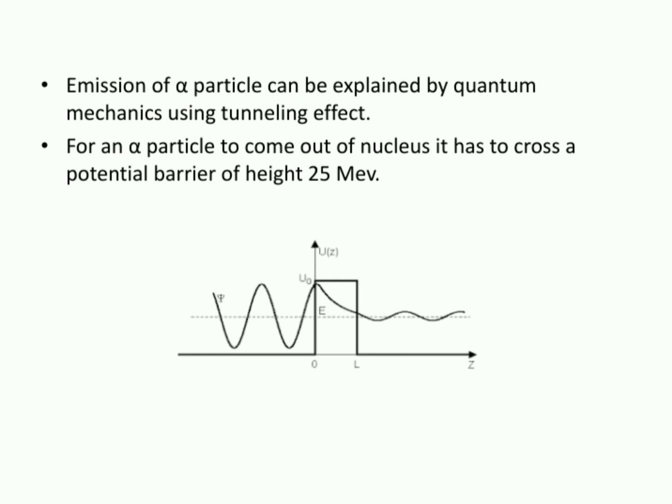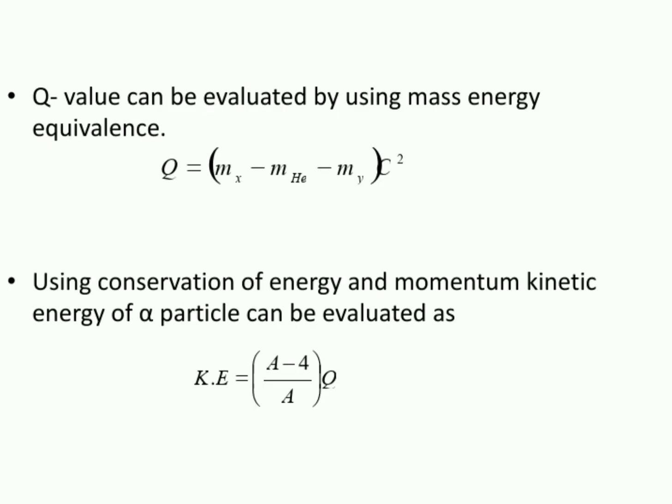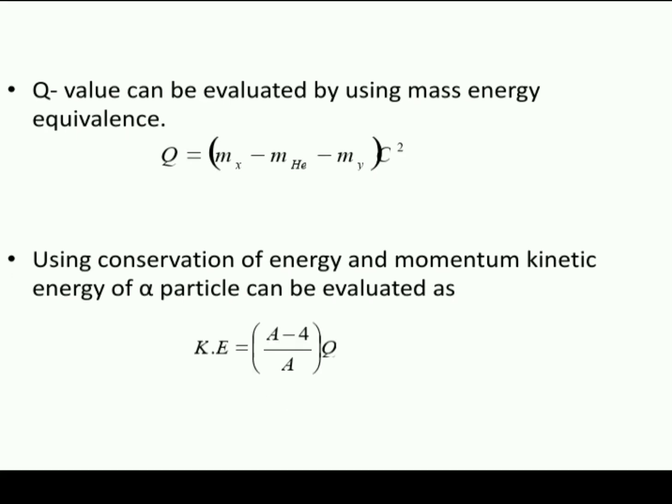Because of this solution, it is possible for the alpha particle to come out of the tunnel without crossing the height of 25 mega electron volts. So this is called the tunneling effect. Now come back to the Q value, what I told you before. You can evaluate the Q value by using mass defect or mass energy equivalence.